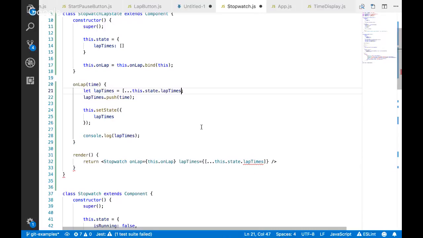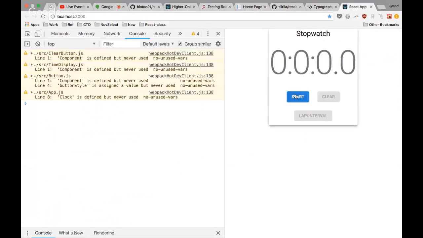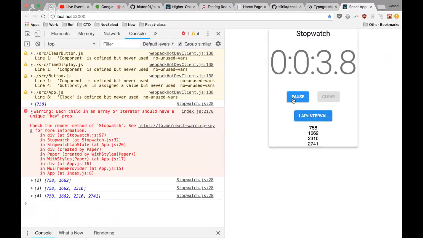Actually, hold on. I want to try something before I do that. The reason this may have worked is because I was doing this, because I was copying it. Let me try this real fast. No, it's still working. Oh well.